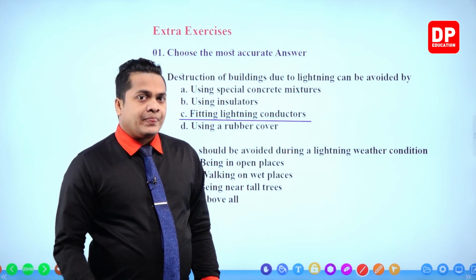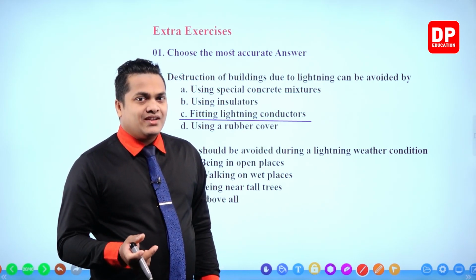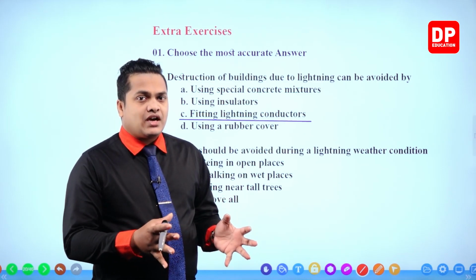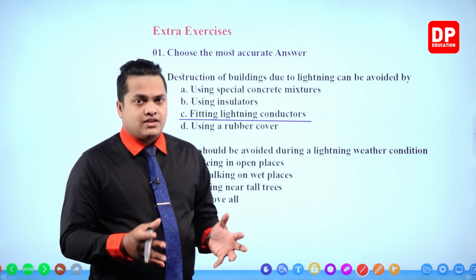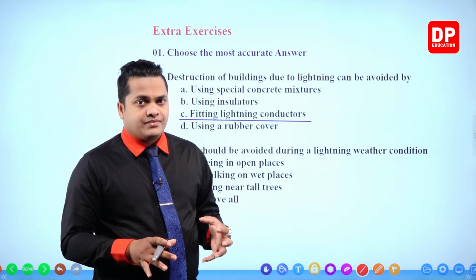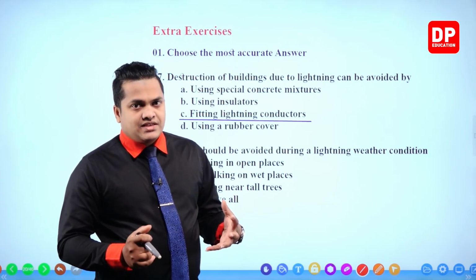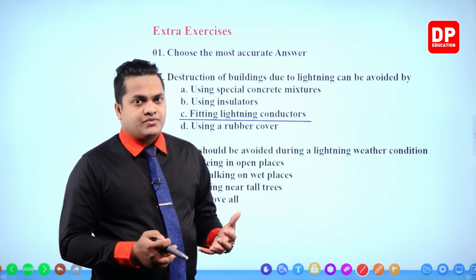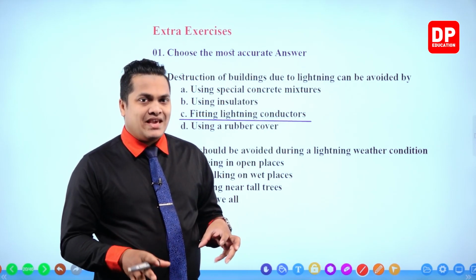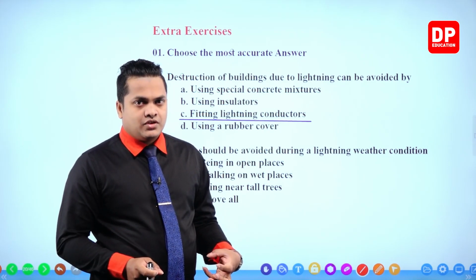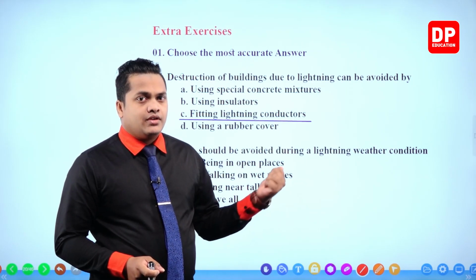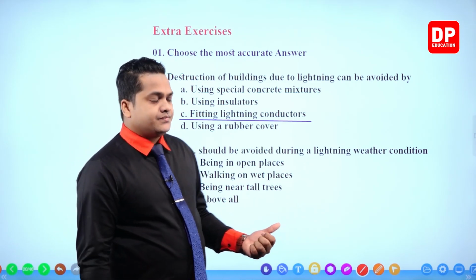It's because this water can be mixed with different kinds of substances, minerals, and sometimes different kinds of metallic parts. These things will help to conduct electricity. So the water that we normally use behaves as a conductor. So walking on wet places is not good if there is a lightning condition.